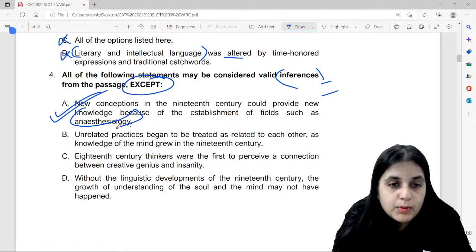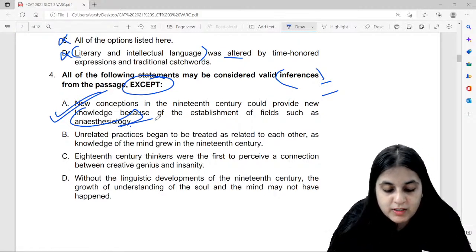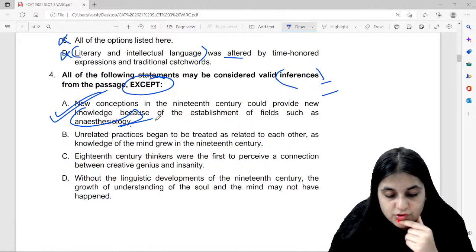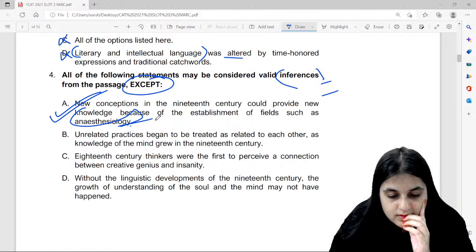Okay, Amit, this point is not mentioned in the passage at all, that's why that's the answer. This is not mentioned. Got it?